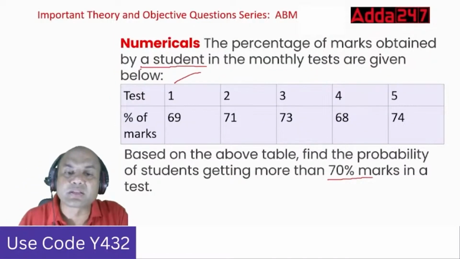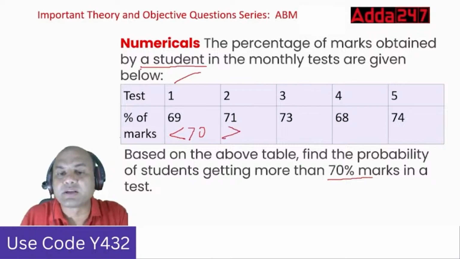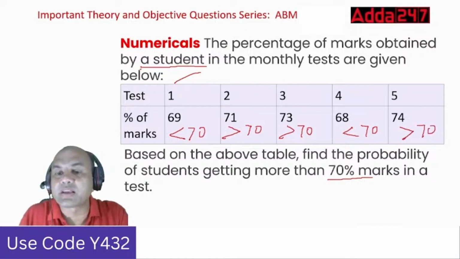In the first test, I'm getting 69. So this is less than 70. This is greater than 70. Greater than 70, less than 70, then greater than 70. So in how many am I getting greater than 70? 1, 2, and 3. And these two I'm not getting.